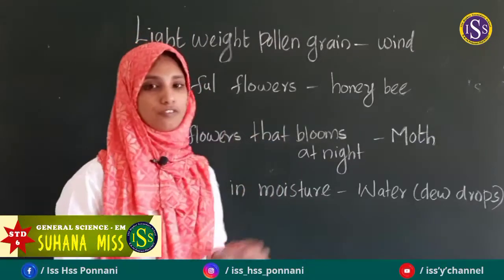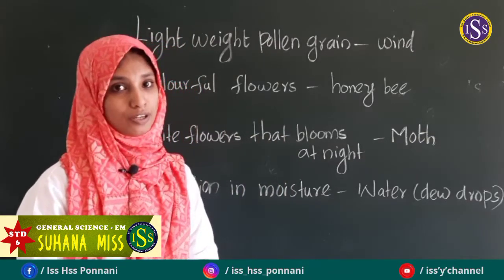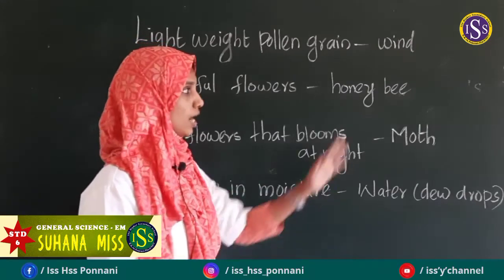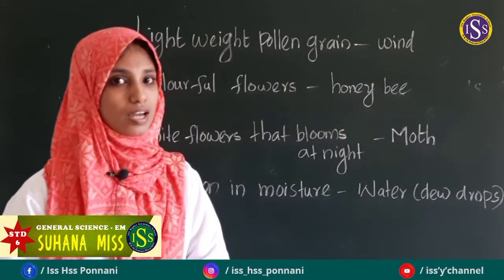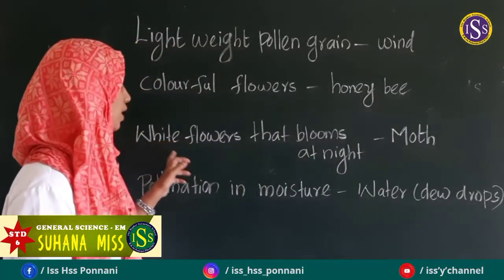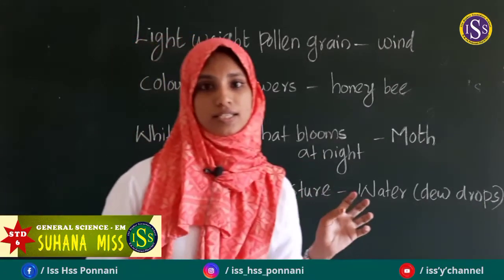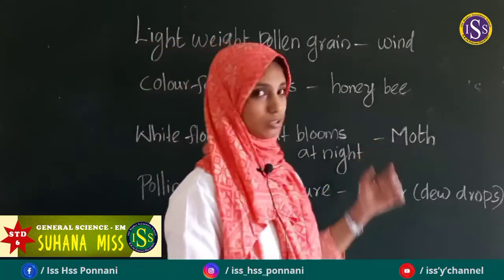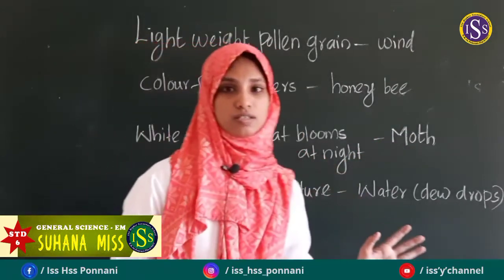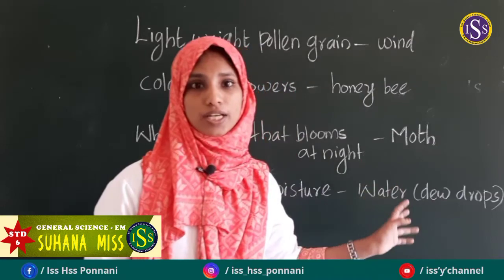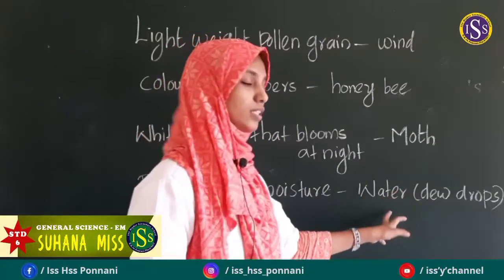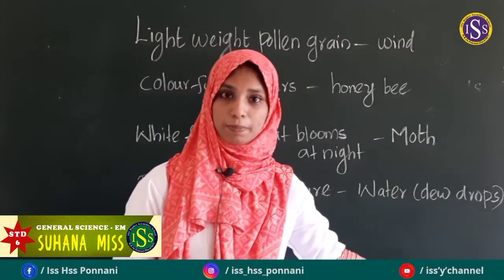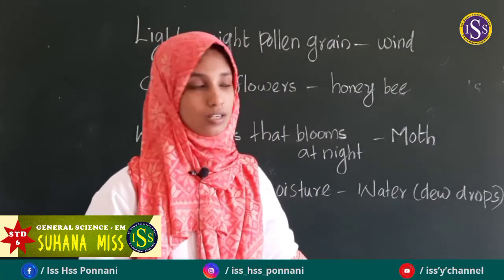Next, colorful flowers. For beautiful colorful flowers, honeybee is the main pollinating agent. White flowers that bloom at night. Which is the pollinating agent? It is moth. Pollination in moisture. Which is the pollinating agent? It is water or dewdrops. Pepper is the example for that.